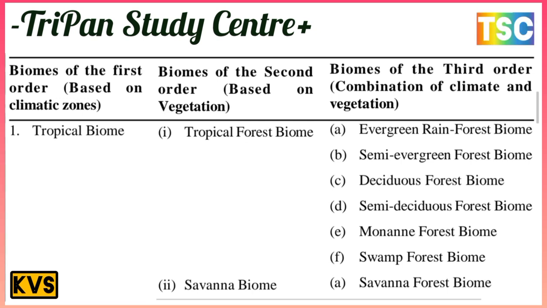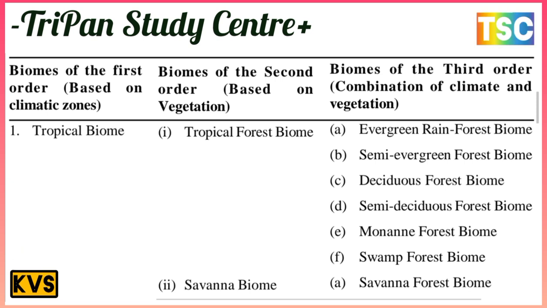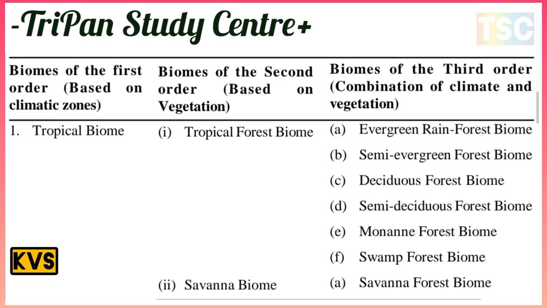In this table, the most important biomes are shown. Biomes of the first order are based on the climatic zone, biomes of the second order are based on the vegetation zone, and biomes of the third order are a combination of climate and vegetation. The first here is the tropical biomes.